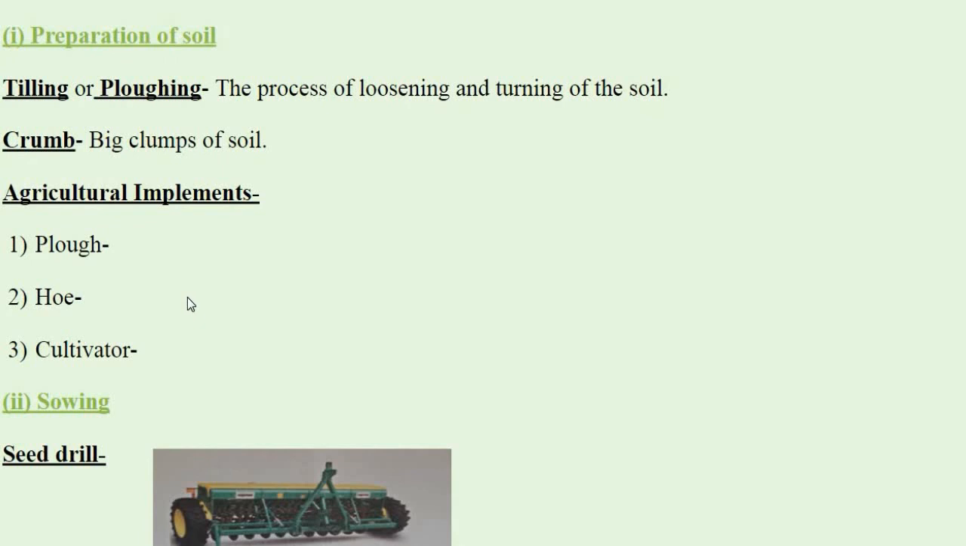Next is seed drill. This is a modern equipment. It is used for sowing with the help of tractors. This sows seeds uniformly at equal distance and depth. It ensures that seeds get covered by soil after sowing, and it protects seeds from being eaten by birds. So, this modern equipment saves time and labor.